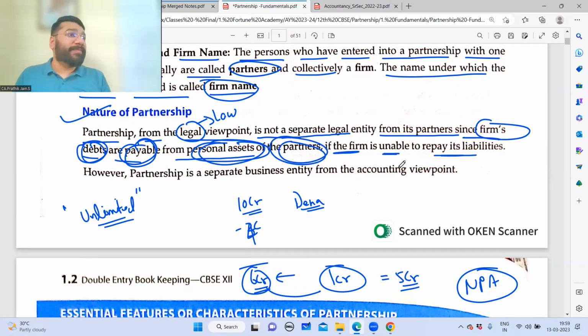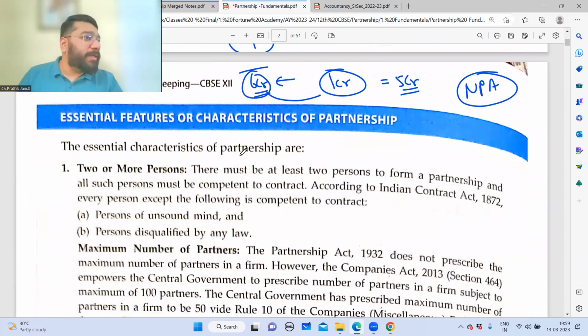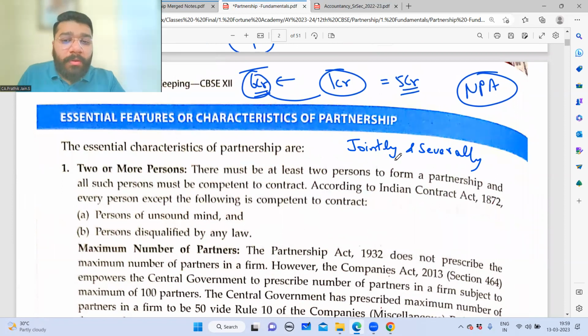So the firm has taken a loan of 10 crore from the banker. Now 4 crore rupees of the liability is repaid by the firm. The 6 crore the firm is not able to repay. So to the extent of 6 crores, the liability of the partners is unlimited. So one keyword is unlimited. The next keyword is that all the partners are jointly and severally liable, which means what?